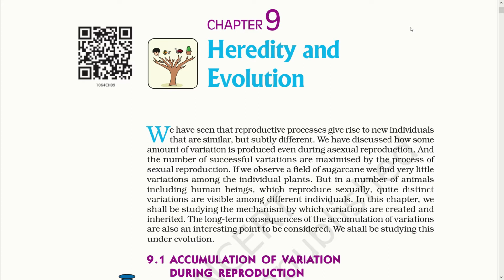So dear students, in this chapter we are going to study the variations found in living organisms. We will observe the frequency of variation in sexual reproduction as well as asexual reproduction. We are also going to understand the difference between variation and evolution.